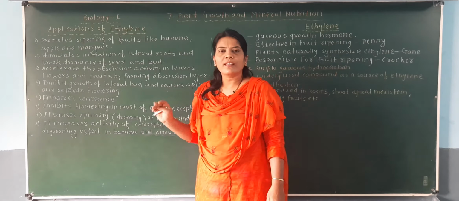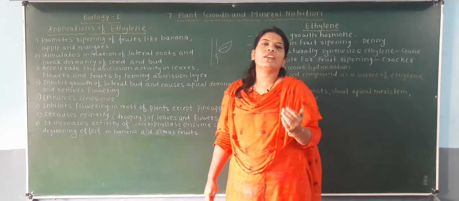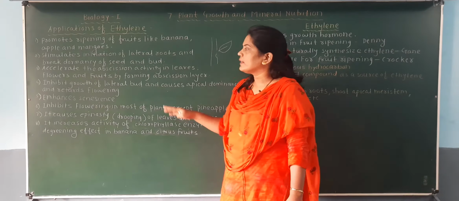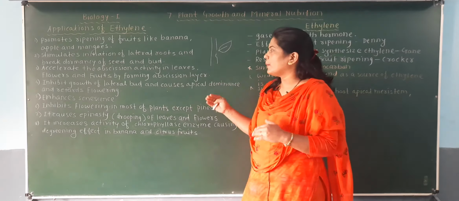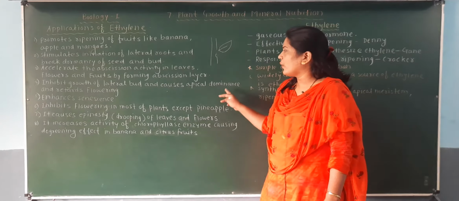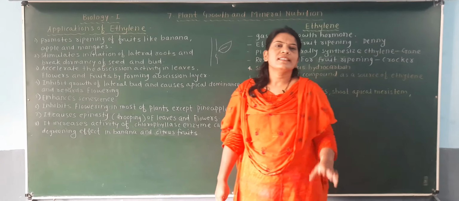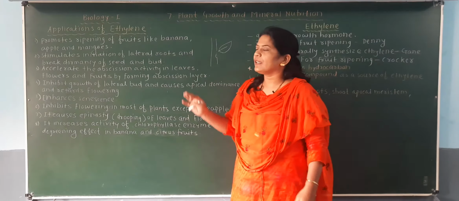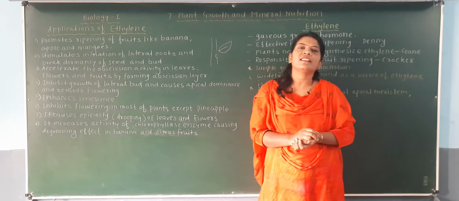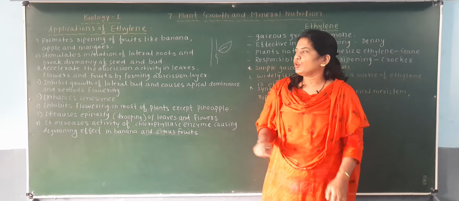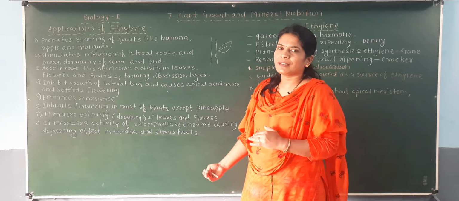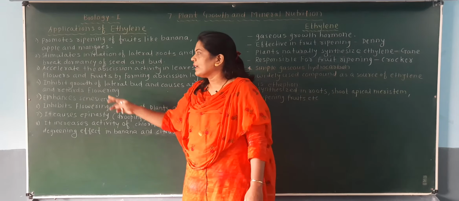So auxin causes the growth of the apical bud, so that phenomenon we call apical dominance, and it inhibits the growth of the lateral bud. Likewise here also the activity of the lateral bud is inhibited and the activity of the apical bud is carried out. That phenomenon is called apical dominance. The same function like that of auxin you will observe in the ethylene. So from the MCQ point of view, a question may be asked which function in the ethylene is the same as that of the auxin. So you have to remember this function, apical dominance is the same function of auxin as well as the ethylene. But one thing is that it retards flowering.